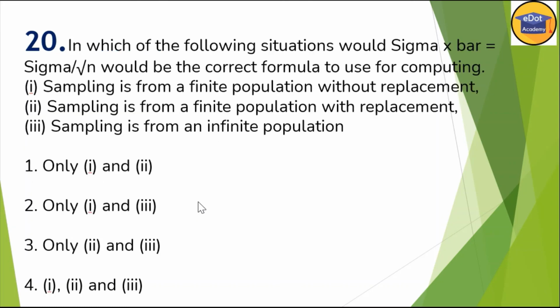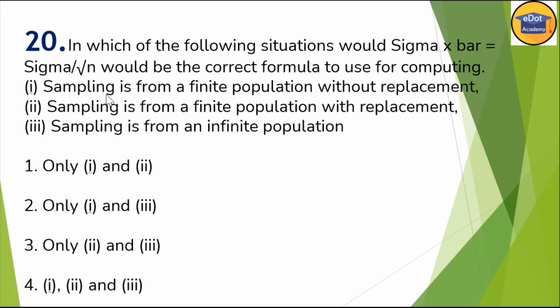Now we are at the last question. In which of the following situations would sigma x bar equal to sigma divided by square root n be the correct formula for computing the standard deviation? This question is from sampling.